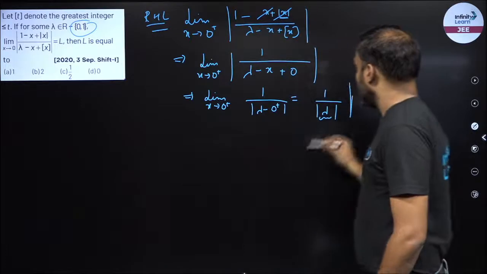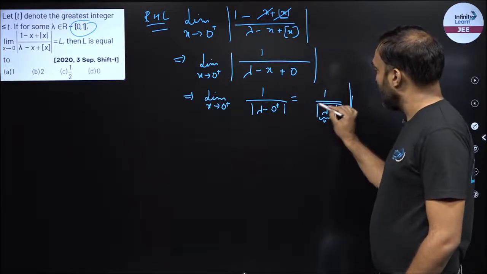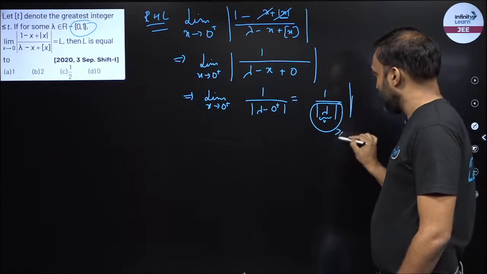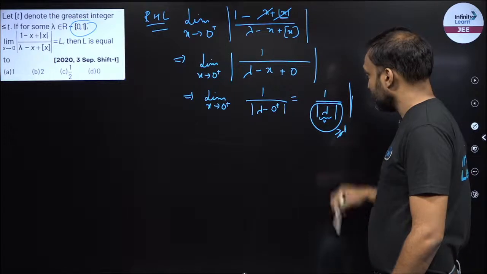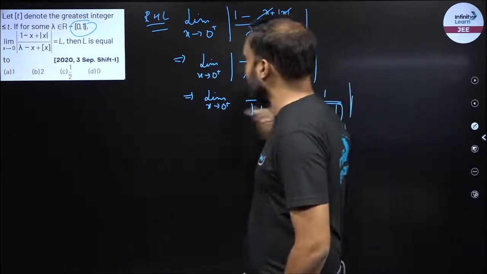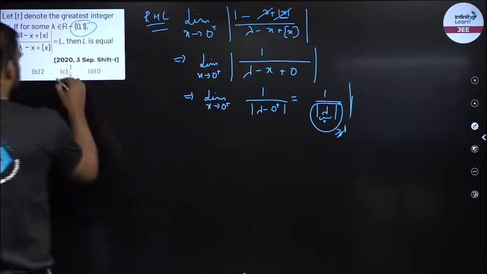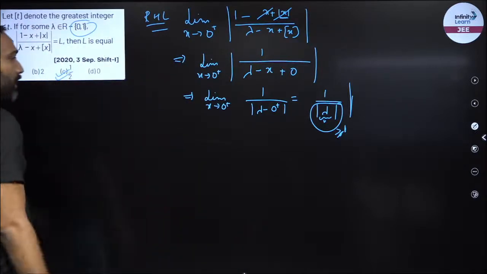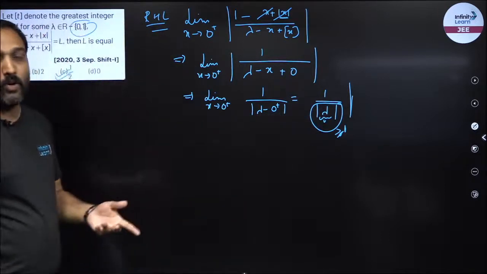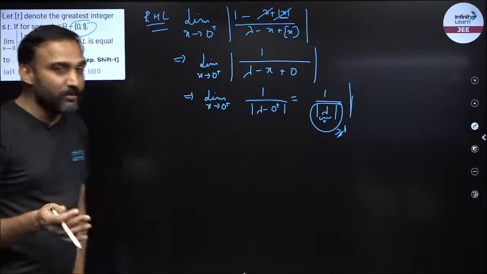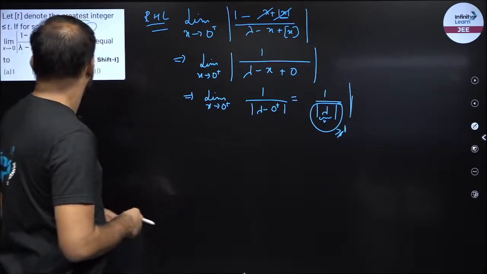If lambda is not a fraction, then I know 1 upon this value will always be larger than or equal to 1, so larger than 1, right? If this is larger than 1, then the limit would be some fraction, right? So the fraction, I have only this. This will be 0 only when lambda becomes infinite. So lambda cannot be infinite, right? Lambda can tend to infinity but cannot be equal to infinity. So our answer would be 1 by 2.